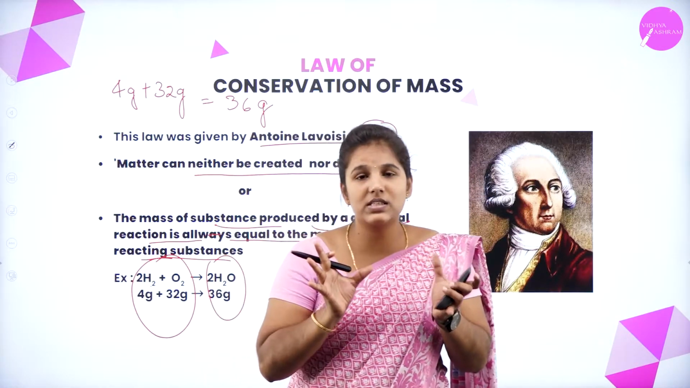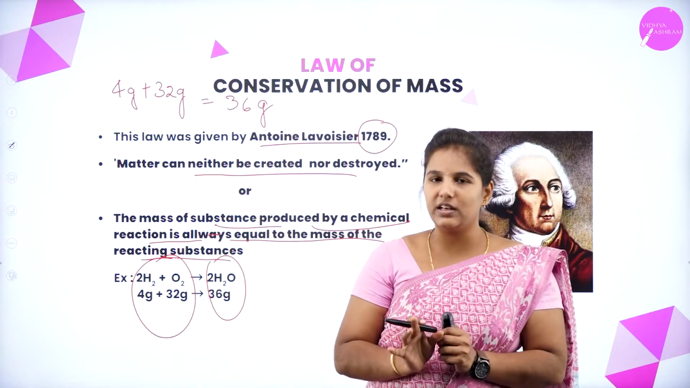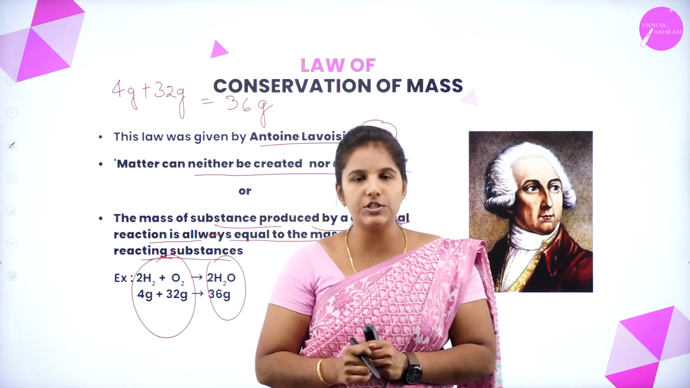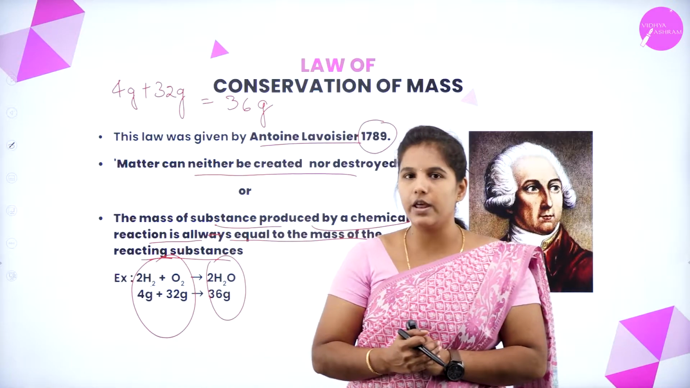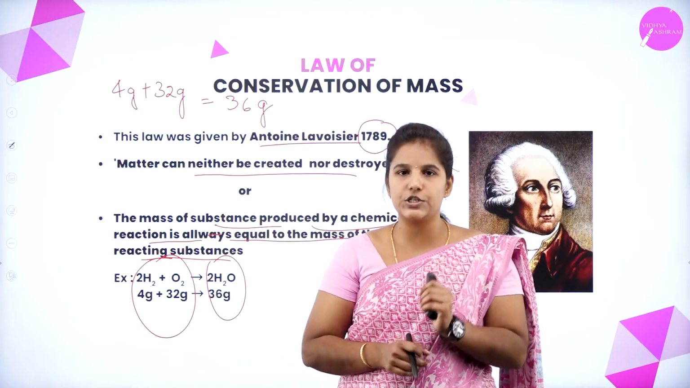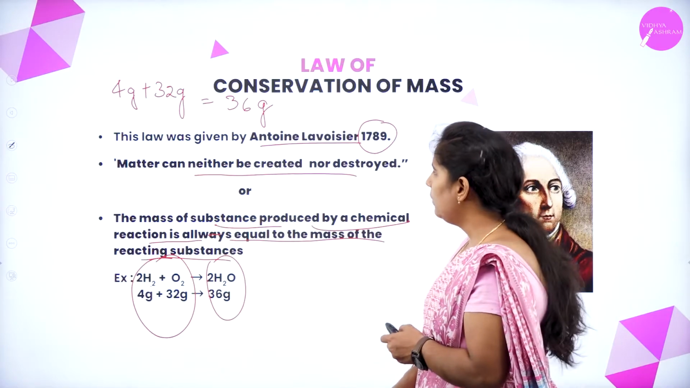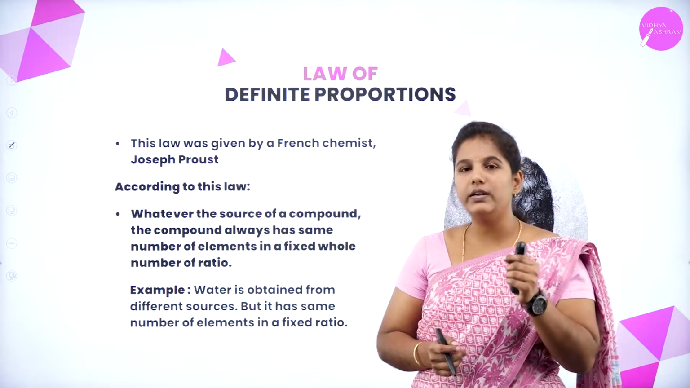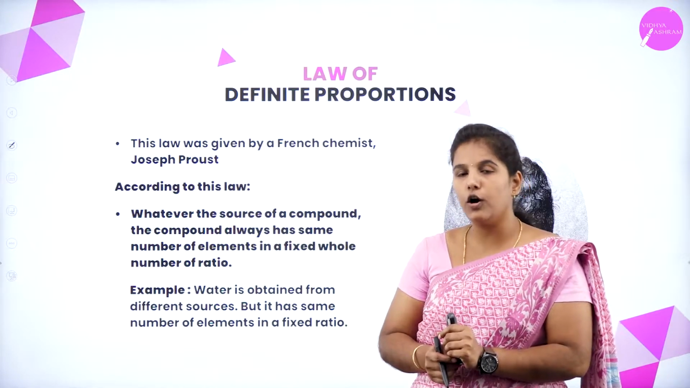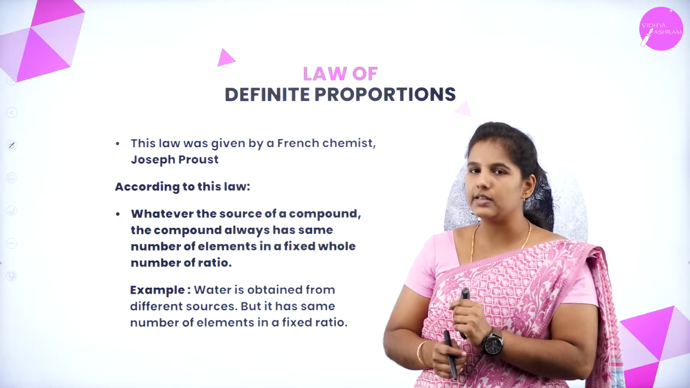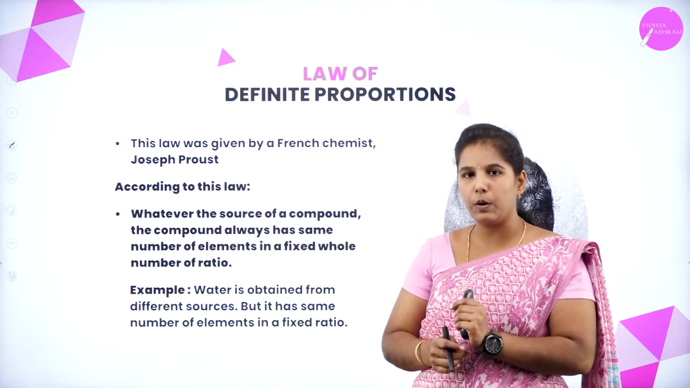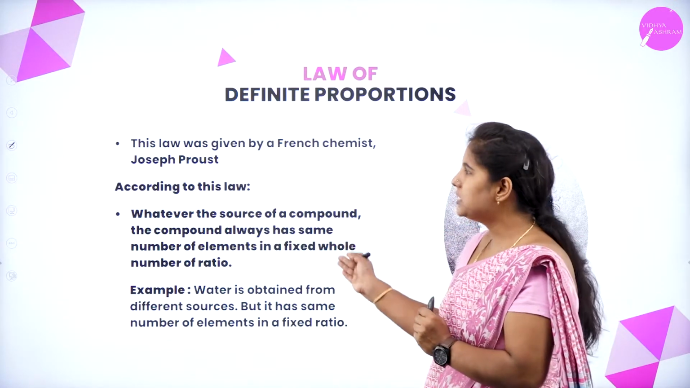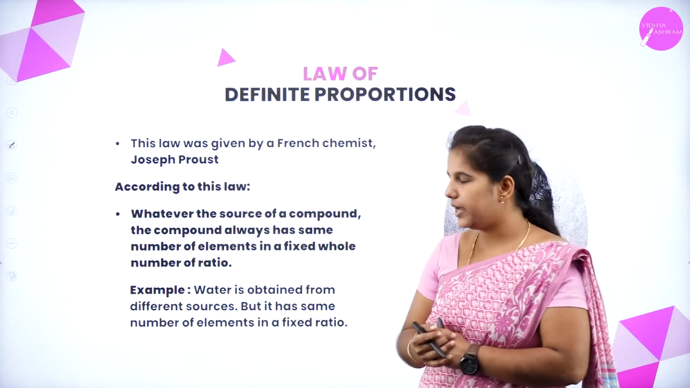So it was a very simple law which has been stated by Antoine Lavoisier, and this law is known as the law of conservation of mass. We'll move on to the next law, that is the law of definite proportion, which is also known as the law of constant proportion. Okay, let's see what this law states.